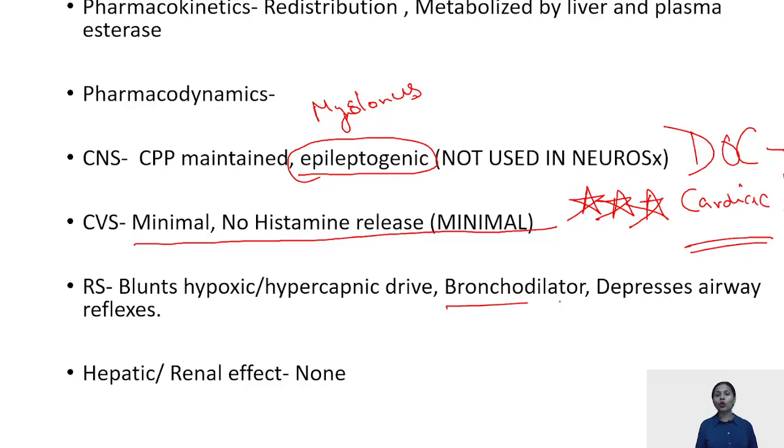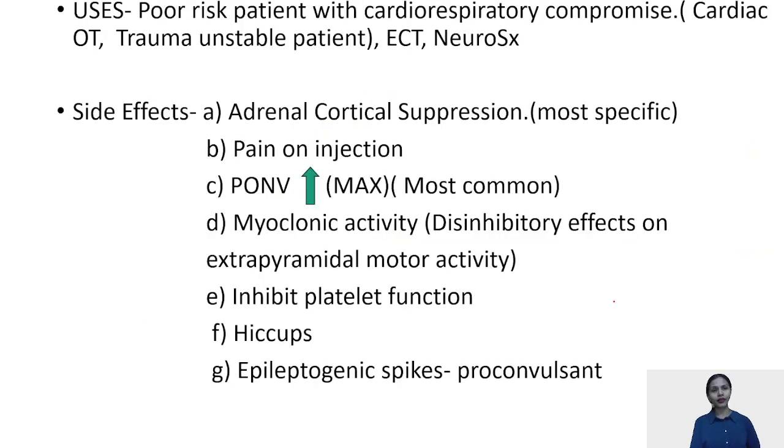Respiratory system: it will lead to blunting like propofol and thiopentone. It is a good bronchodilator. Okay, propofol, good bronchodilator. Thiopentone, no. Etomidate, a good bronchodilator. Hepatic and renal effects are very less.